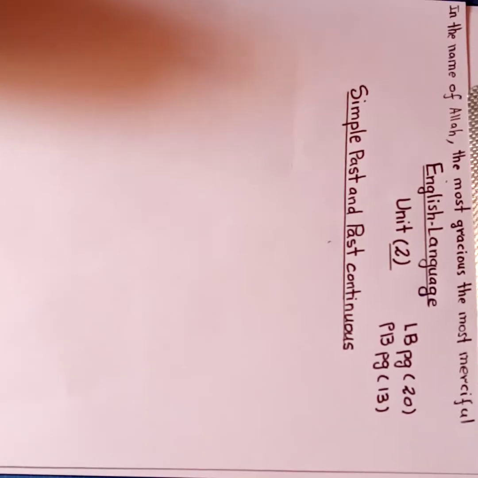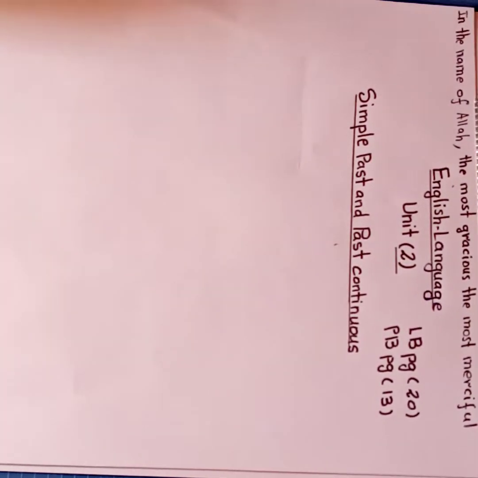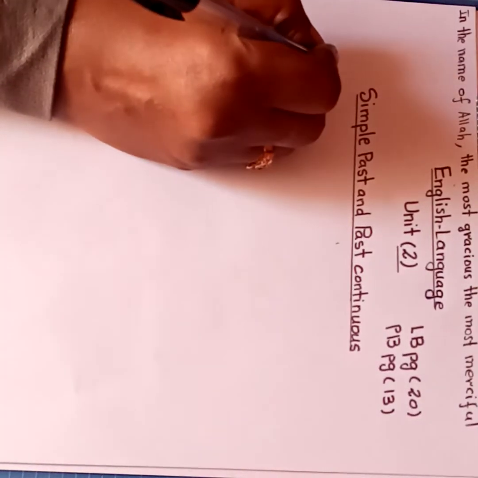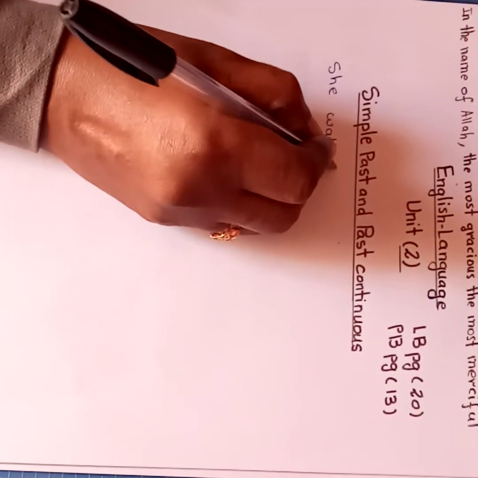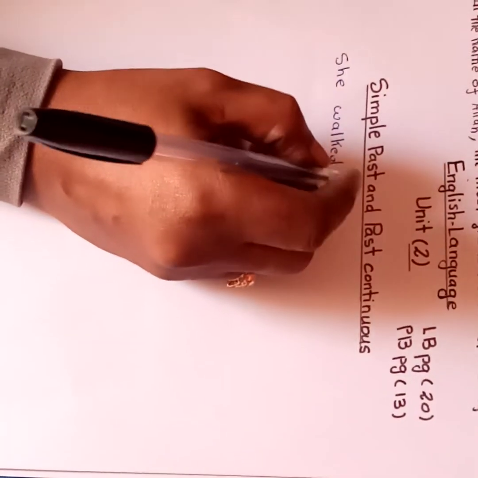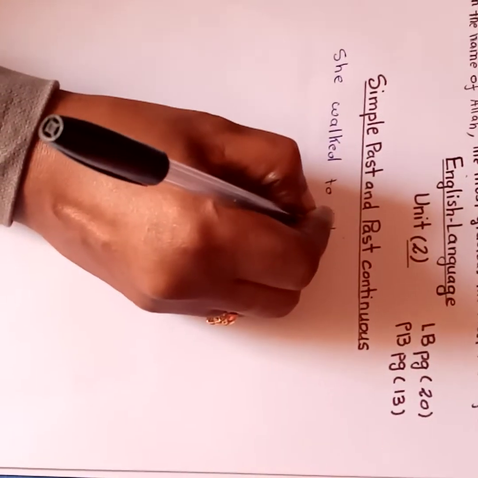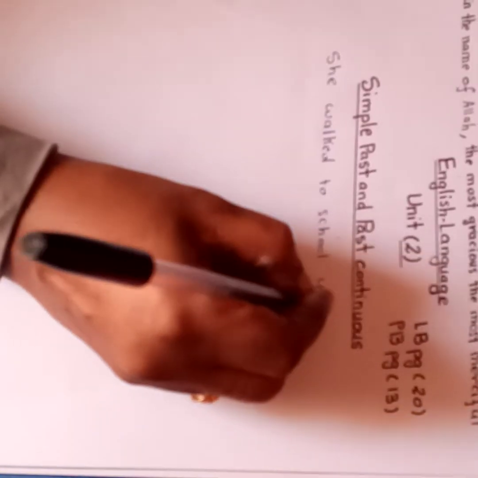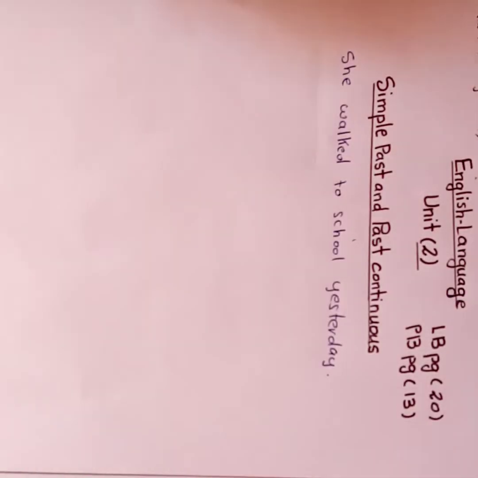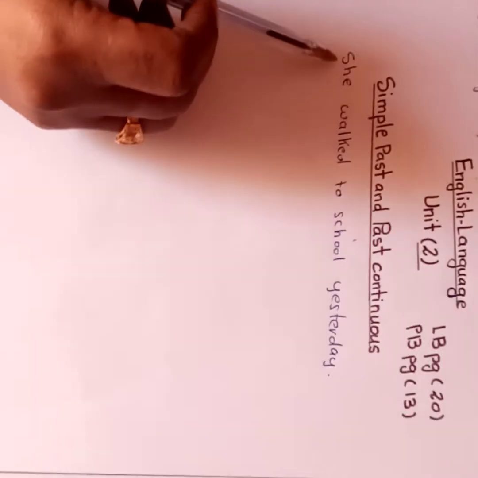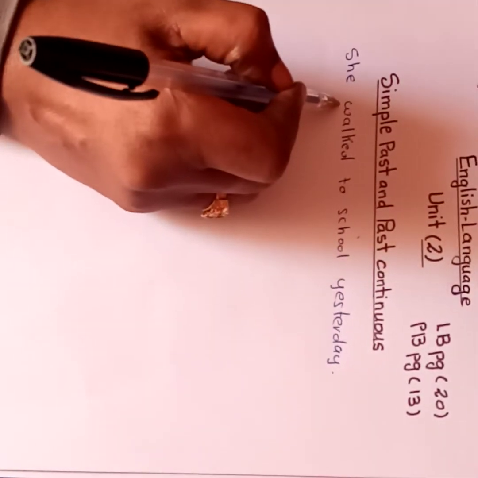Okay, let us start. As you know, the past simple shows that you are talking about something that has already happened and finished. For example, she walked to school yesterday. So we used here the adverb of time yesterday because it happened and finished. I'm talking about an action that has been done by this girl in the past.